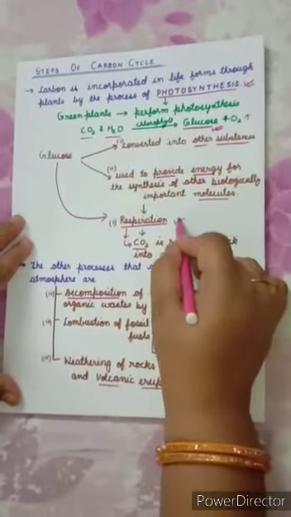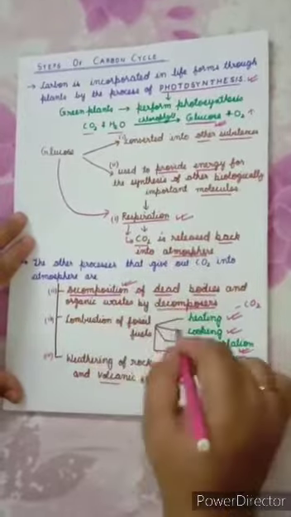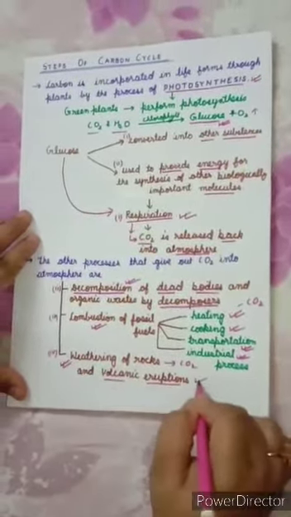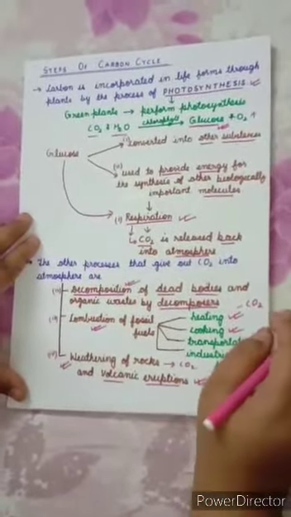First method is by respiration, second by decomposition, third by combustion of fuel, and fourth is weathering of rock and volcanic eruptions. This is all about carbon cycle.